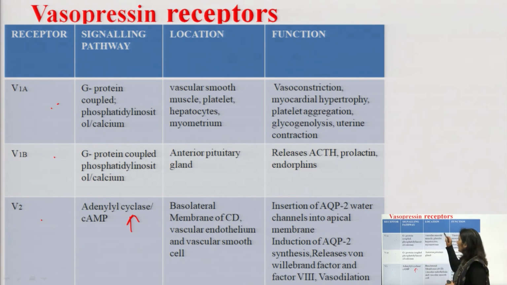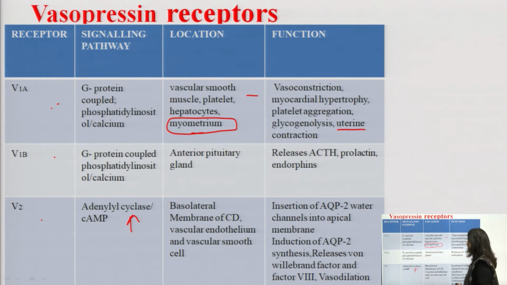Now, location, this we have already discussed. V1A receptors are present on vascular smooth muscles, platelets, hepatocytes and myometrium. Their function is vasoconstriction, myocardial hypertrophy, platelet aggregation, glycogenolysis, that is breakdown of glycogen, and myometrium, that is the uterus layer. So, it causes uterine contraction.